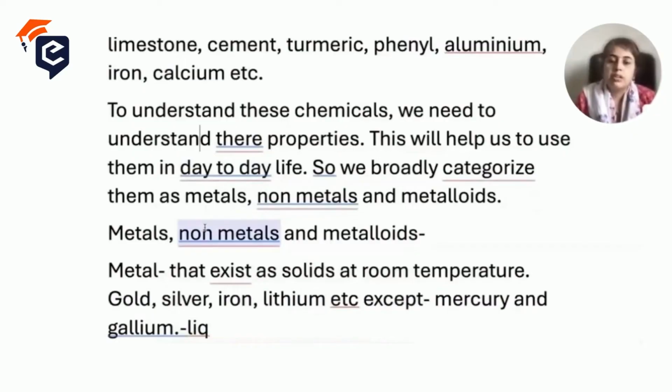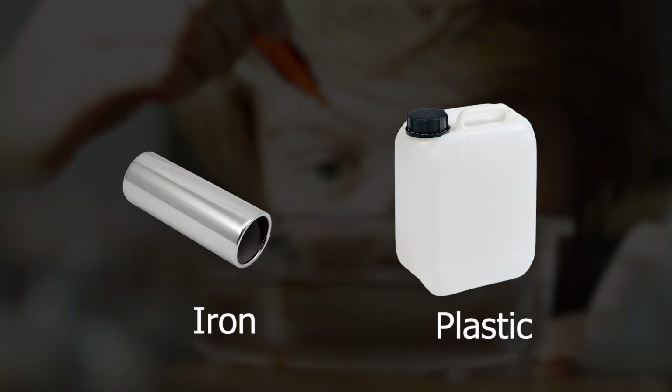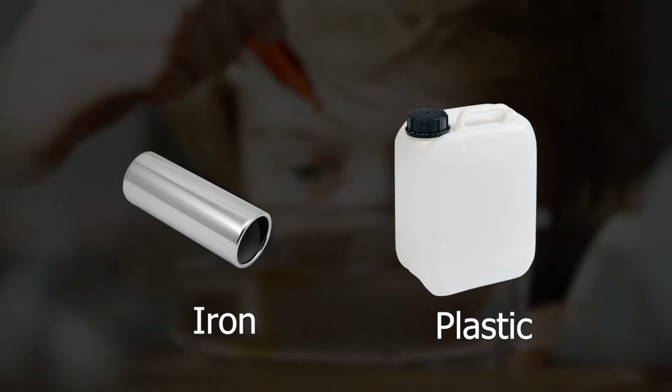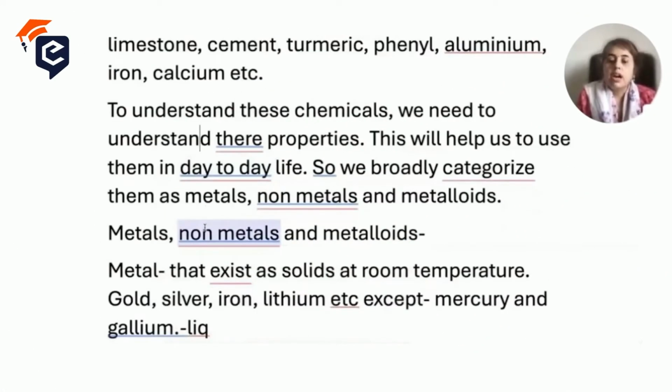But it is man-made. To understand these chemicals, we need to understand their properties. Every chemical has one or the other property. You can easily understand that iron is different from plastic because they both have different types of properties. We study their properties so that we can use them in our day-to-day life. We can choose the chemical based on its quality for doing any of our work.